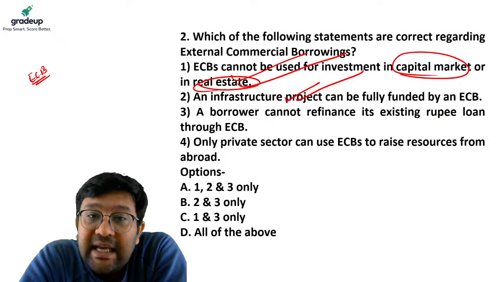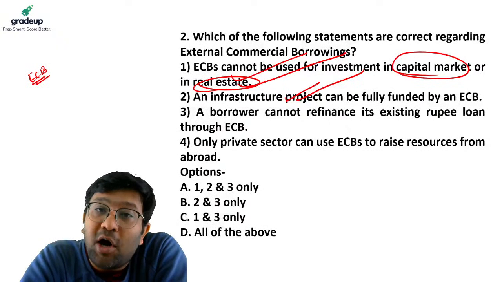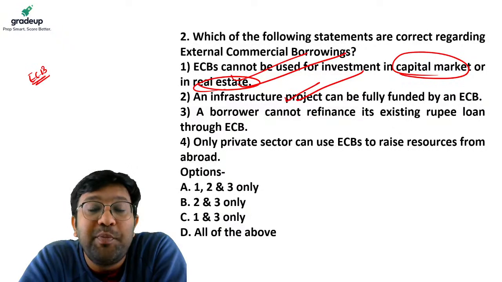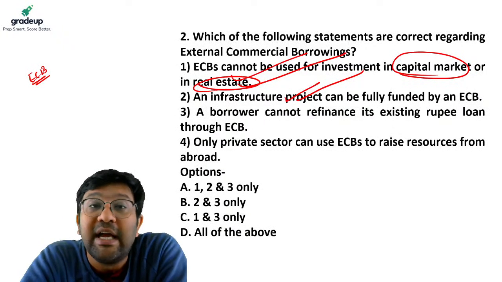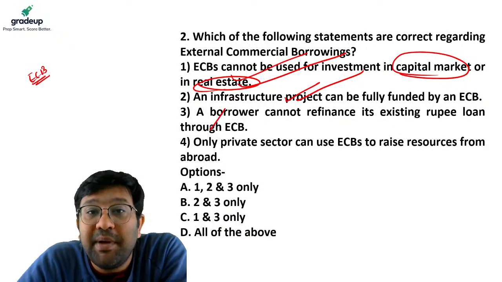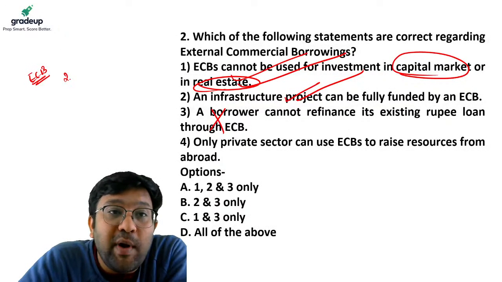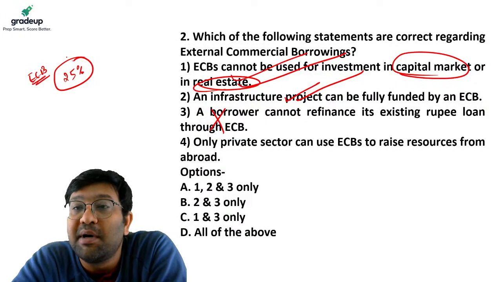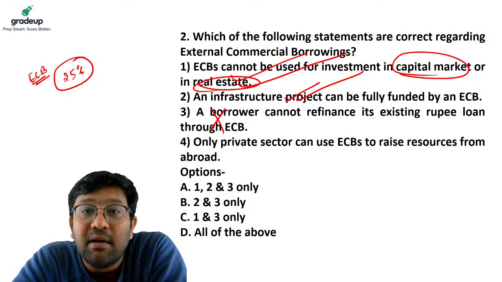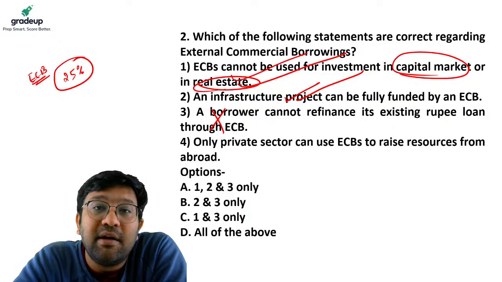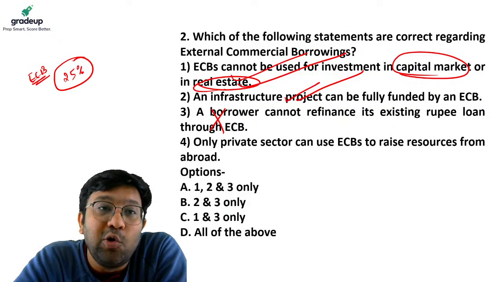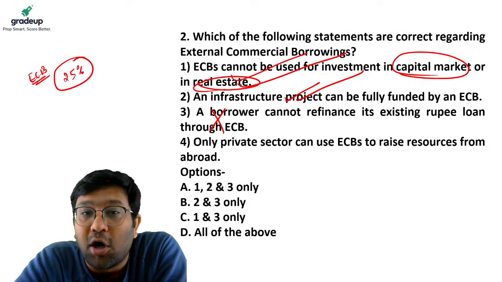Now 3 is, the borrower cannot refinance its existing rupee loan through external commercial borrowing. This statement is wrong because you can use 25% of the fund which you have taken through external commercial borrowing for refinancing or paying off your rupee loan. So 3 is wrong.